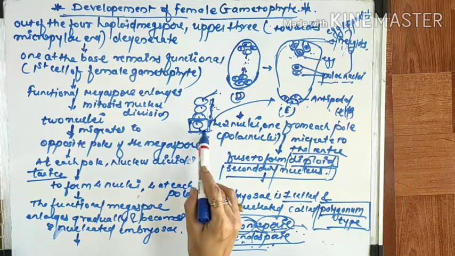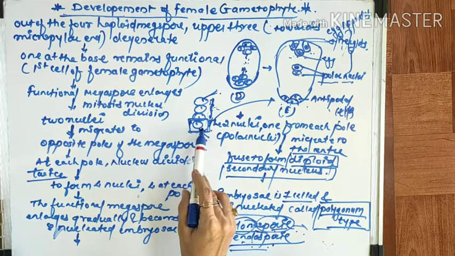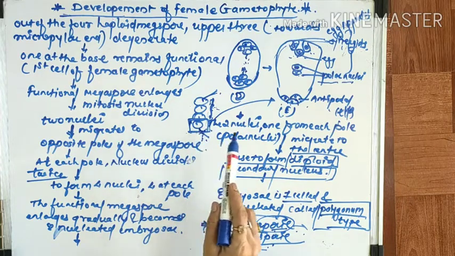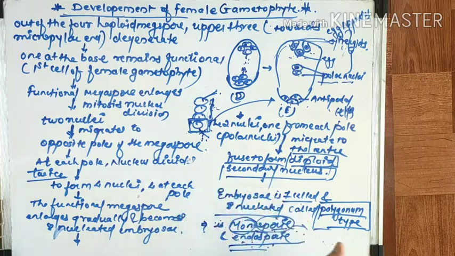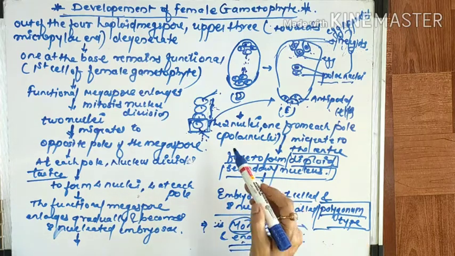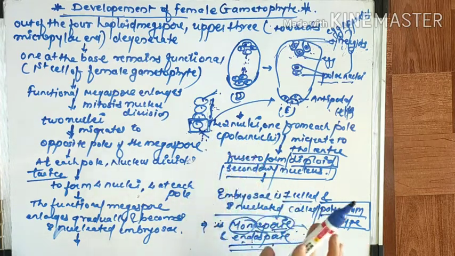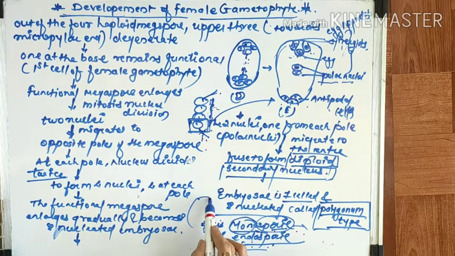This functional megaspore enlarges and increases in size. Then it undergoes mitotic nuclear division to produce 2 nuclei. I will draw it here.